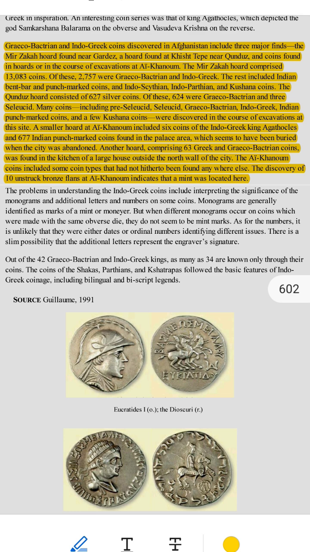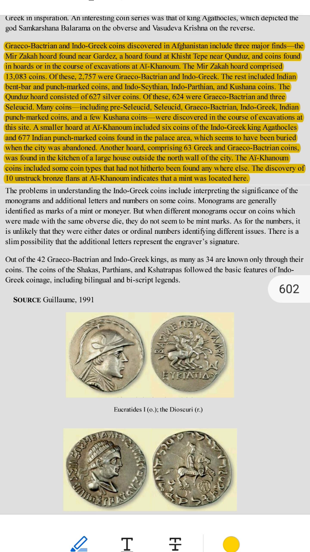2. Other coins included Indian bent bar coins. These are thin, bent pieces of silver used as money in ancient India. Punch-marked coins. These are coins with simple symbols stamped on them, like a tree, sun, or animal. Coins from later rulers like the Indo-Scythians, Indo-Parthians, and Kushanas. What does this mean? People in this area traded goods and used money from India, Central Asia, and Greece. This shows how connected these regions were.